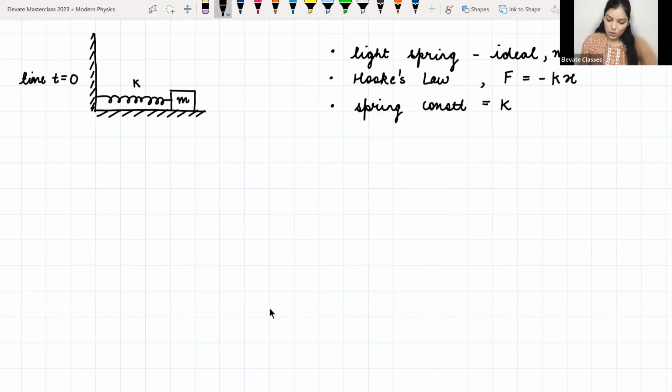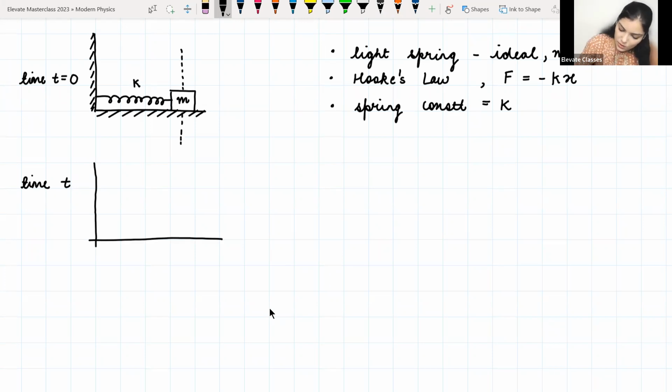Now at some time t, we are going to disturb this system. Let us say that this was some initial or the equilibrium position where the mass was at rest initially. So I am saying that this is some x initial.